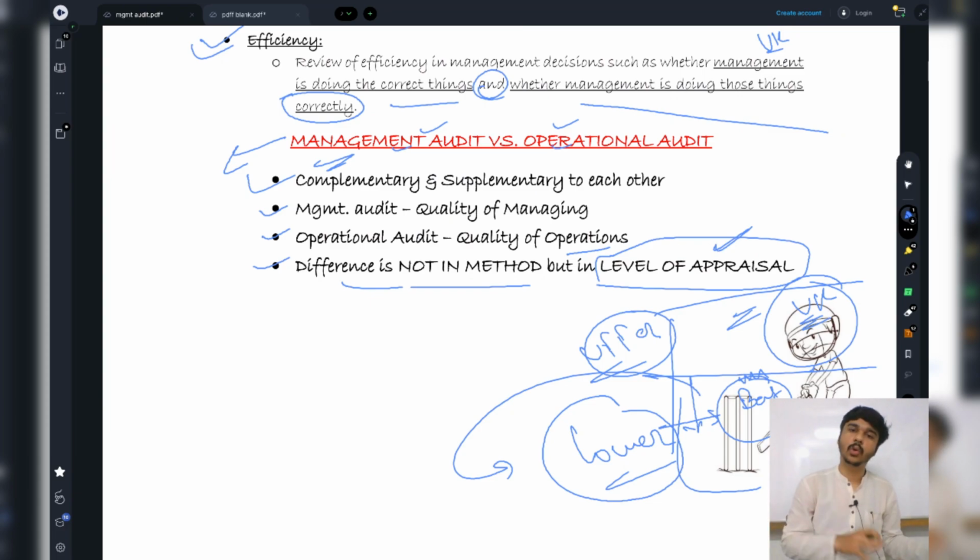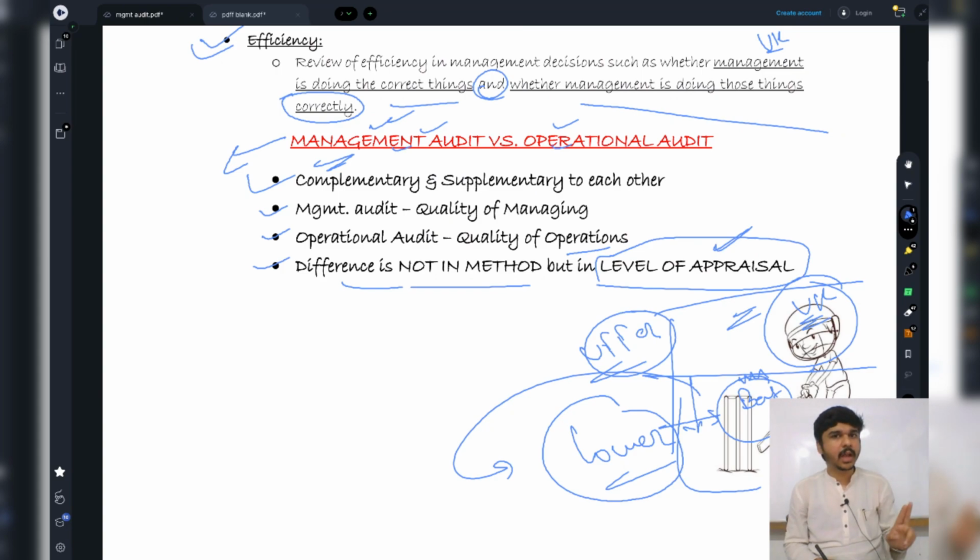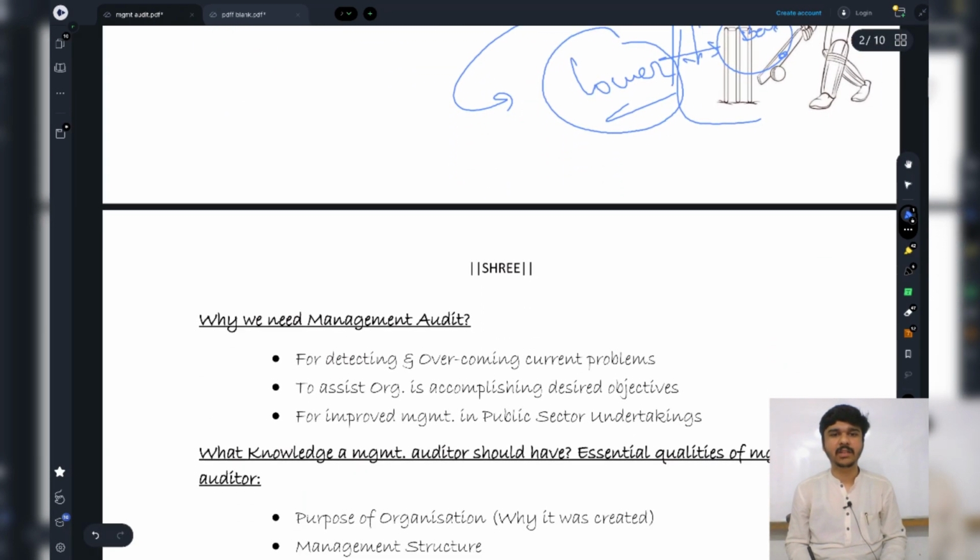The quality is also low. So basically in management audit, I'm going to check whether the management is good at making decisions, and in operational audit, I'm going to check whether the production department is good at making the produce. Okay, so these are the basic differences.